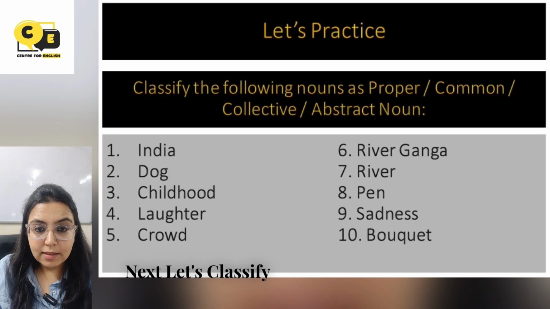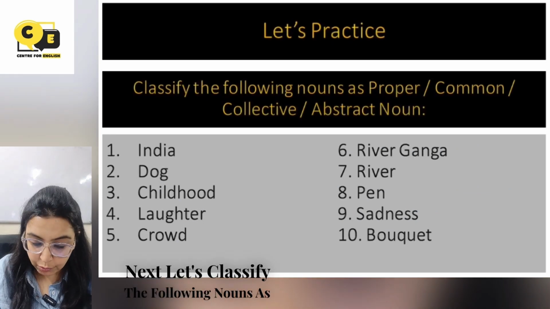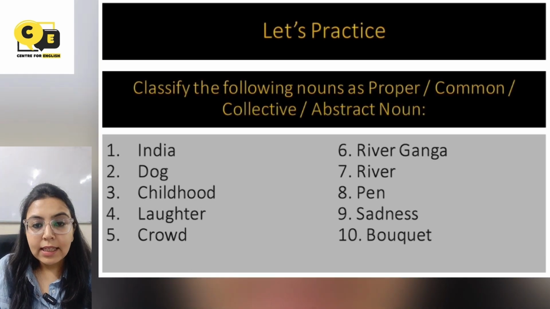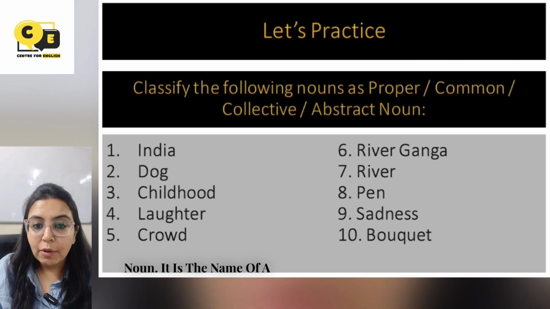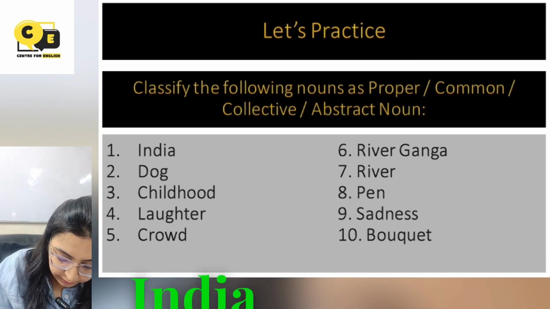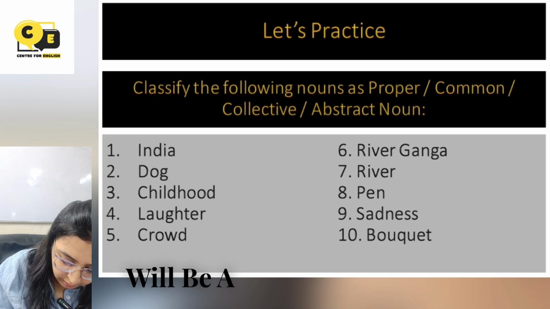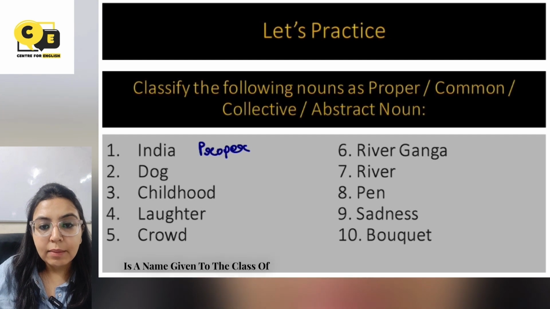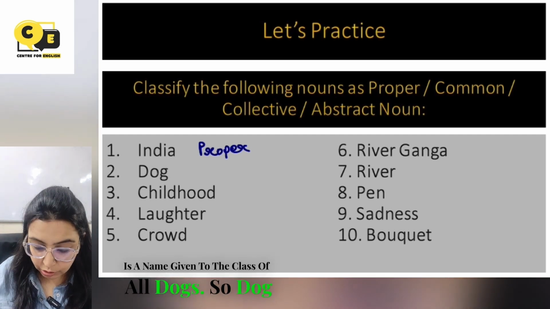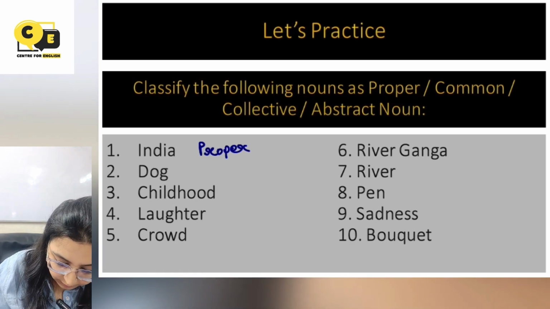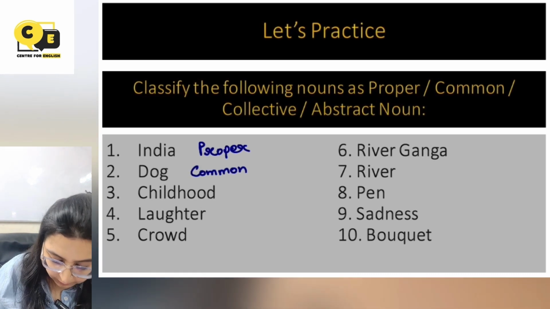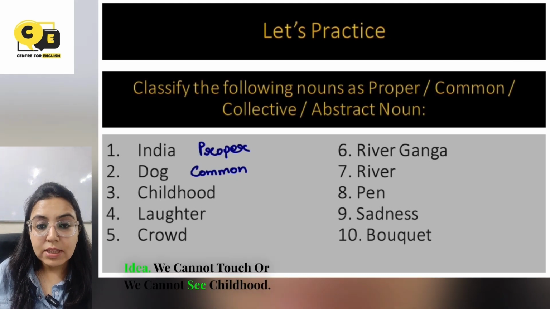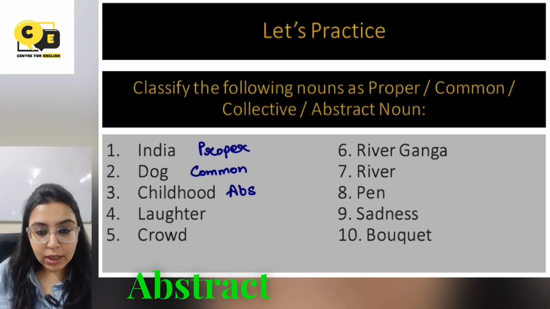Next, let's classify the following nouns as proper, common, collective or abstract nouns. Number 1, India. India is a proper noun. It is the name of a particular place. So India will be a proper noun. Dog. Dog is a name given to the class of all dogs. So dog is a common noun. Childhood. Childhood is an abstract idea. We cannot touch or we cannot see childhood. Childhood is an abstract noun.